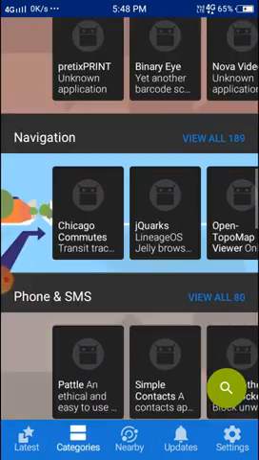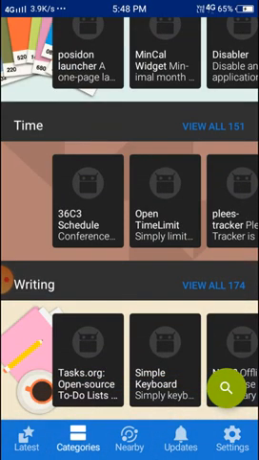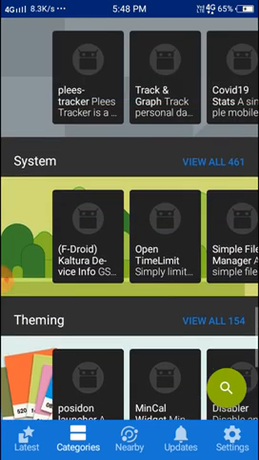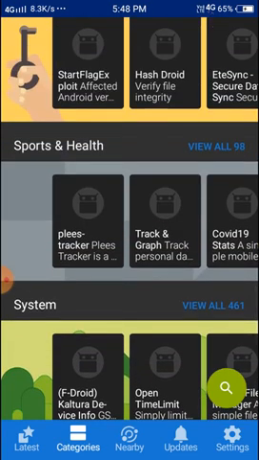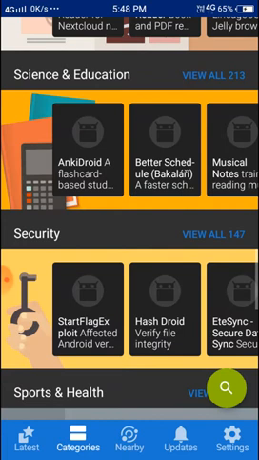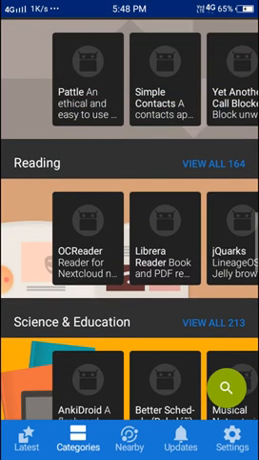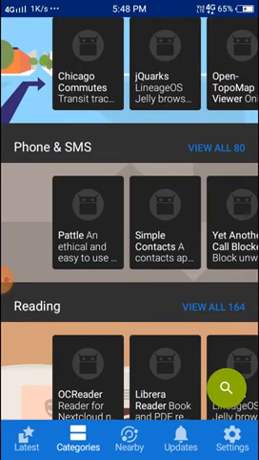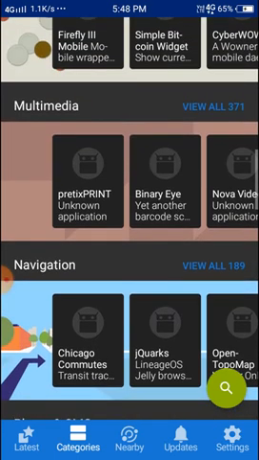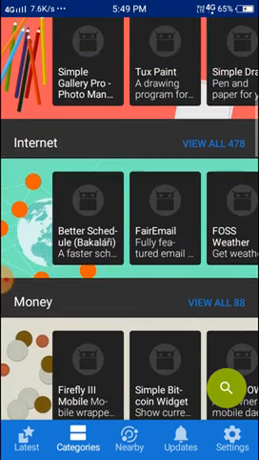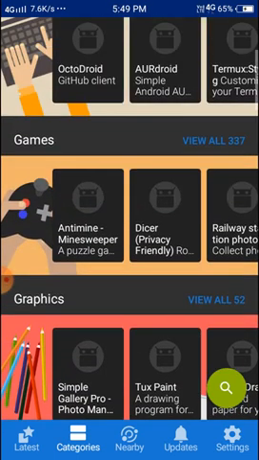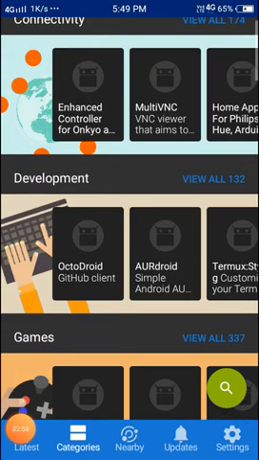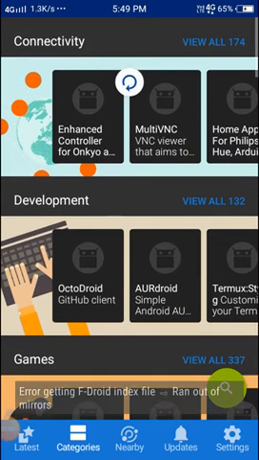In these categories you can see writing, time, system, sports, health, security, science and education, reading, phone and SMS, money, internet, games. More things are being developed, and more are available.